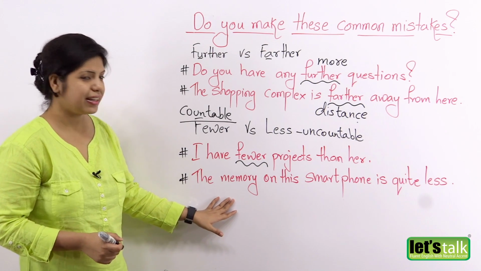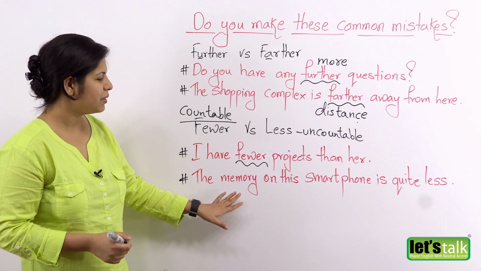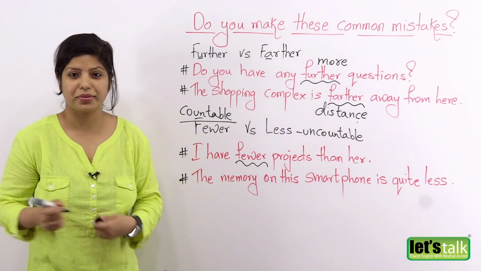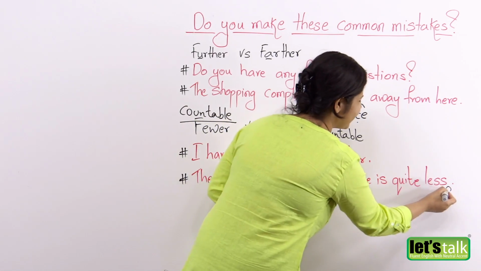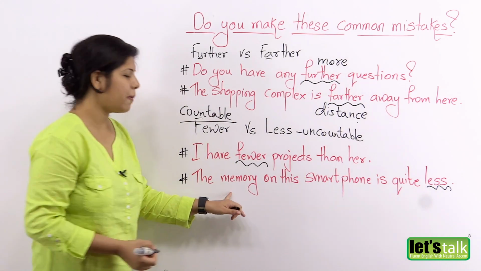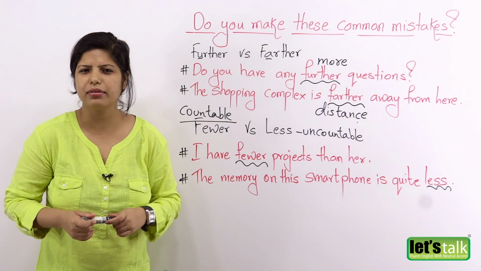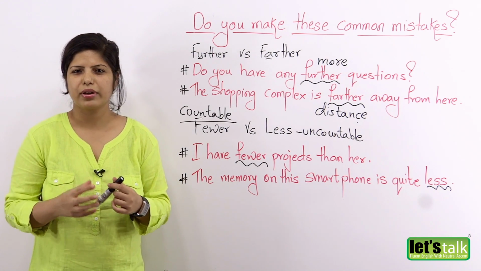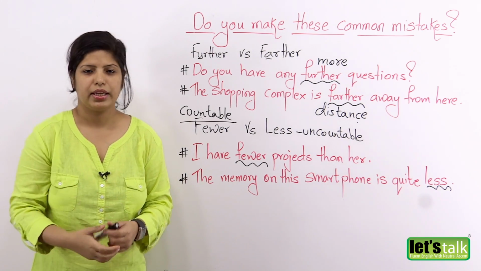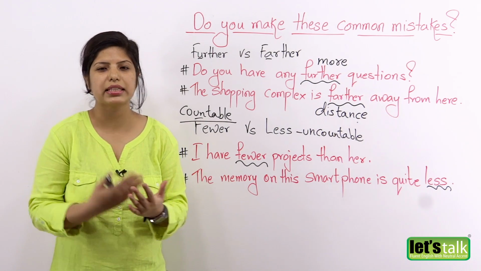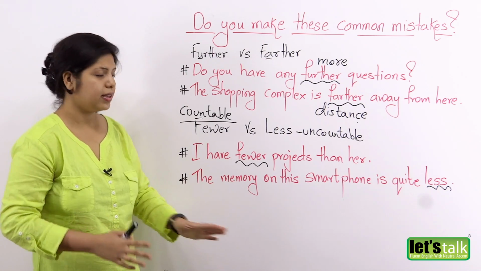And then you have the next sentence. It says, the memory on the smartphone is quite less. So memory is something that you can't really count. Can you count memory? Okay, you can measure memory. You can say that the memory on the smartphone is 16 GB or it has a large memory.